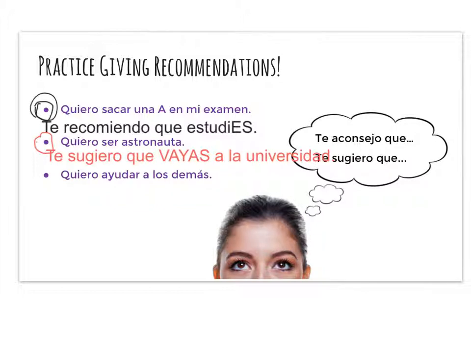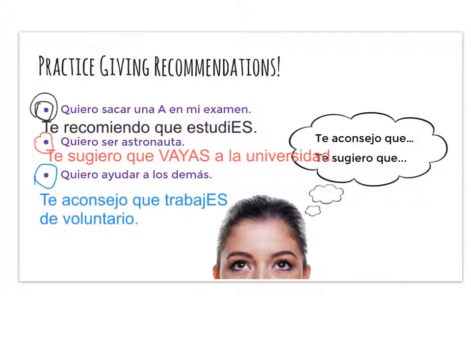And then example number 3, quiero ayudar a los demás. That means I want to help others. We might advise that our friend, te aconsejo que, maybe we advise that you work as a volunteer, right? So we'll take the verb trabajar, take the O, drop the O, add the opposite ending, que trabajes de voluntario. Again, first verb just in the regular present tense, te aconsejo, because that's our trigger verb, that the next action is going to be in the subjunctive. I advise that you work as a volunteer. Don't necessarily know that you're going to do it.